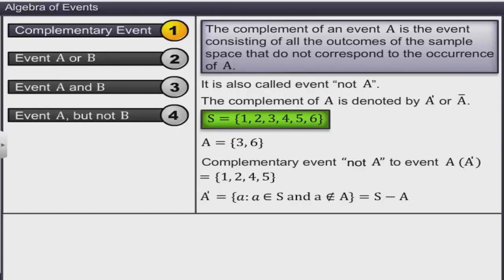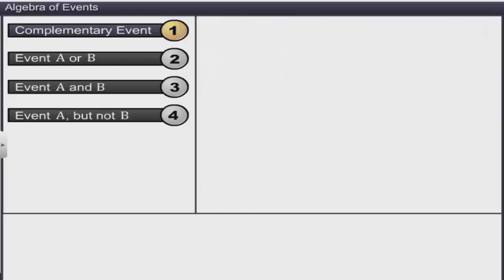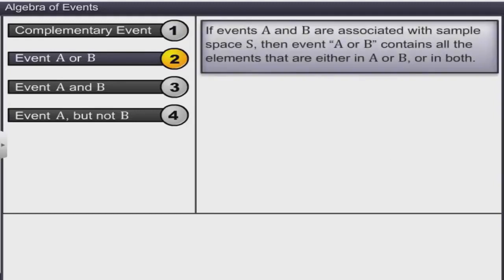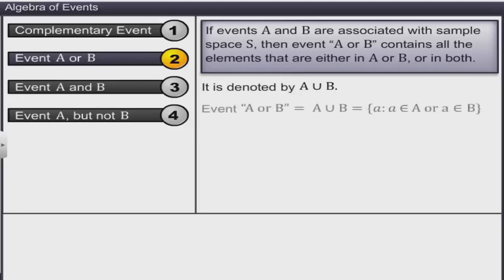Next, event A or B is analogous to the union operation on sets. If events A and B are associated with sample space S of an experiment, then event A or B contains all the elements that are either in A or B or in both. It is denoted as shown and is read as A union B or A or B. In general, event A or B is equal to A union B, which is equal to A such that A belongs to A or A belongs to B.